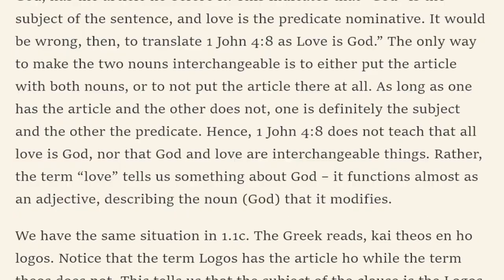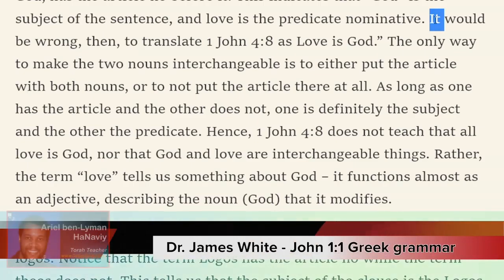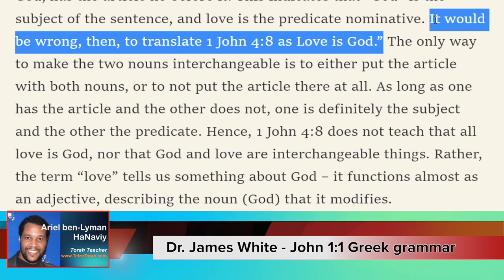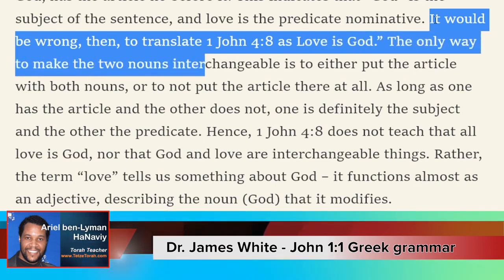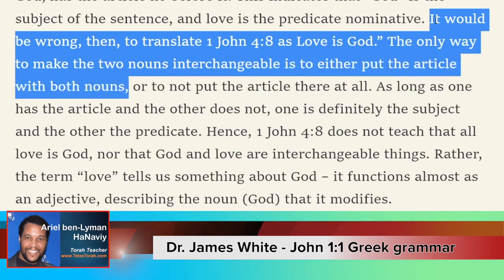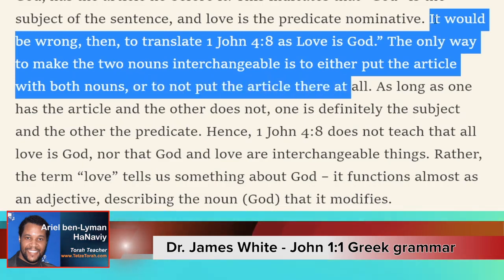Oops, we don't want to do that. We want to do that. Dr. White continues: It would be wrong then to translate 1 John 4:8 as love is God. The only way to make the two nouns interchangeable, right, where we have either love is God or God is love, where we swap them around and it doesn't matter, is to either put the article with both nouns, where we would supposedly have ho theos, ho agape estin, something to that effect, right? Two articles in there. But we don't have that, like Dr. James White is saying, or to not put the article on at all. So we'd have simply theos agape estin.